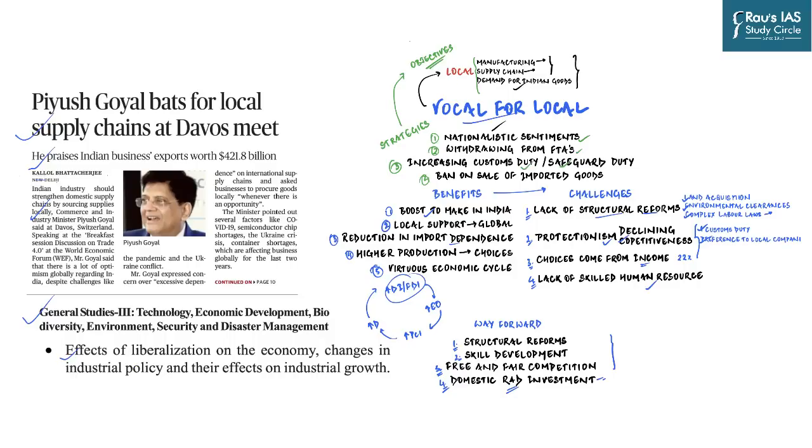The emphasis of the government of India is to boost the local manufacturing of goods, to boost development of supply chains in our country, to boost demand for Indian goods, so that not only are we focusing on the supply side issues, but at the same time we are also focusing on the demand side of it.